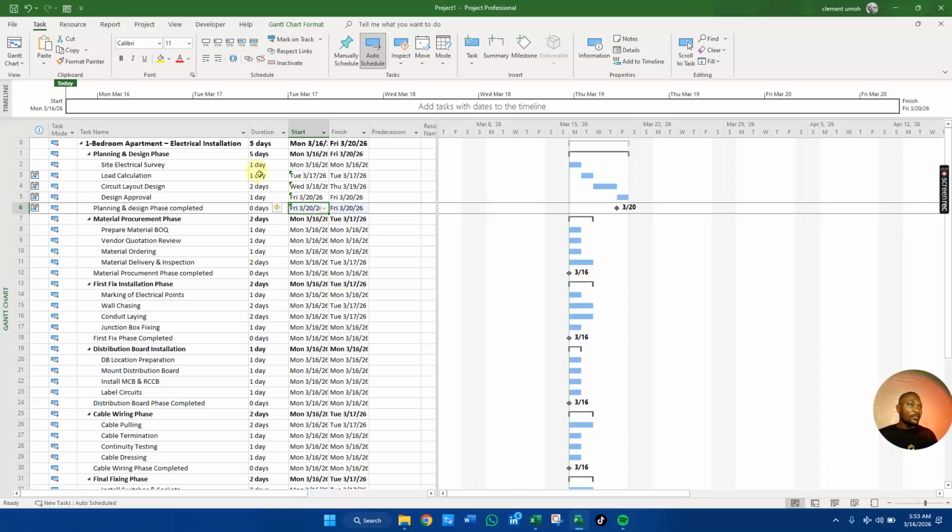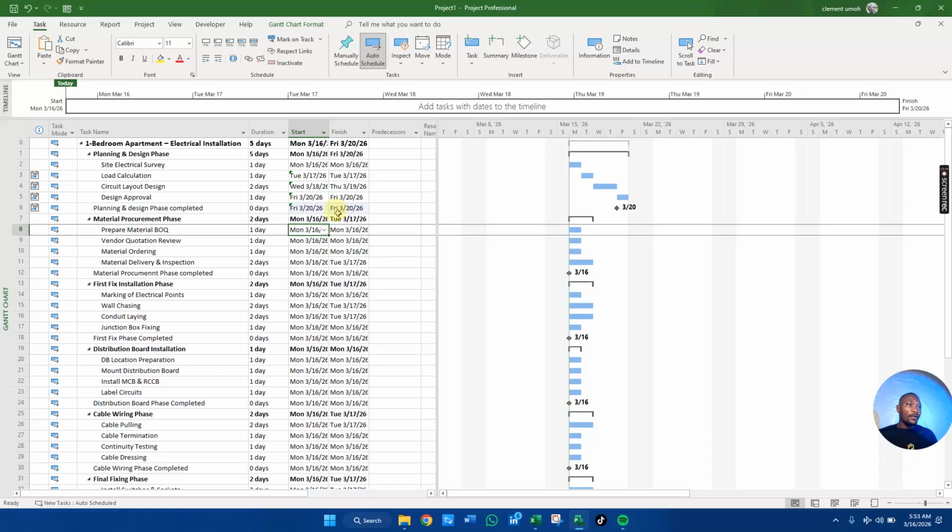So basically, we're spending 5 days on the planning and designing phase. Now let us move to the next one. So our planning phase stops on the 20th. So this particular phase is going to start on the 23rd, which is the Monday, the next Monday.